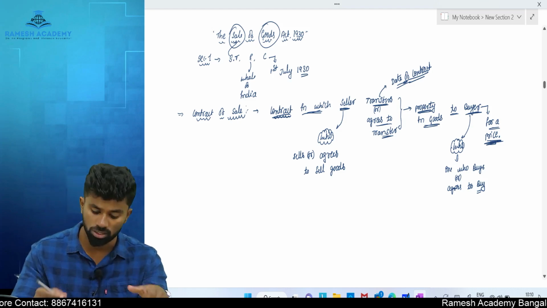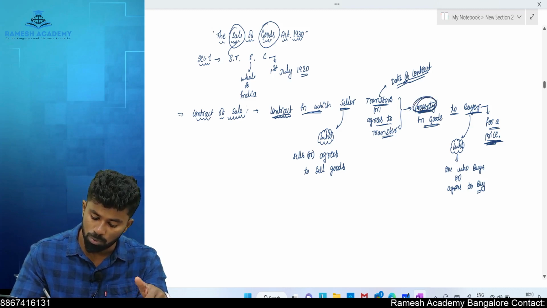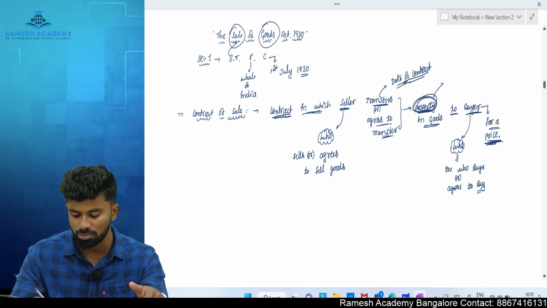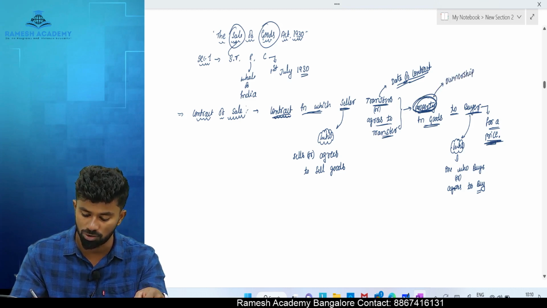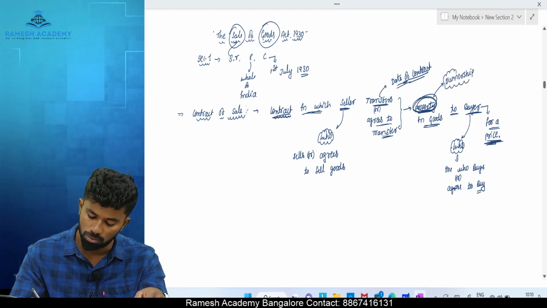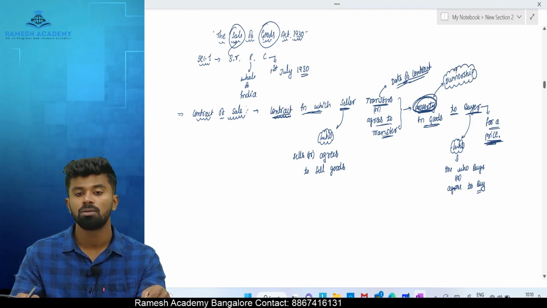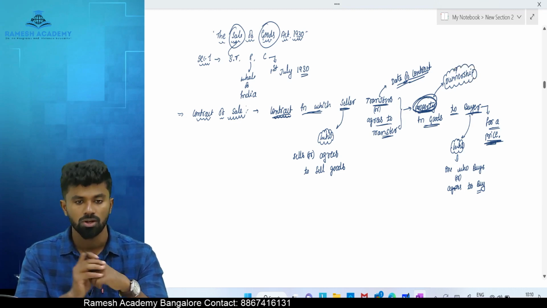And the most important thing is there must be a transfer of property in the goods. Now what does property mean here? The ownership. There should be a transfer of what? Ownership from one person to another person. Okay, so I repeat for the last time.